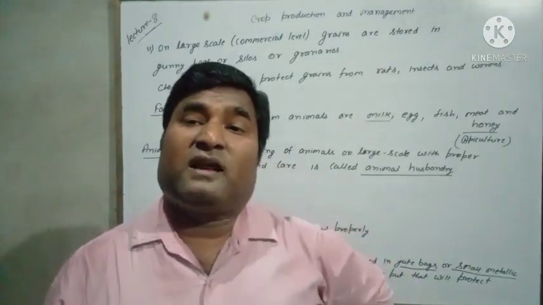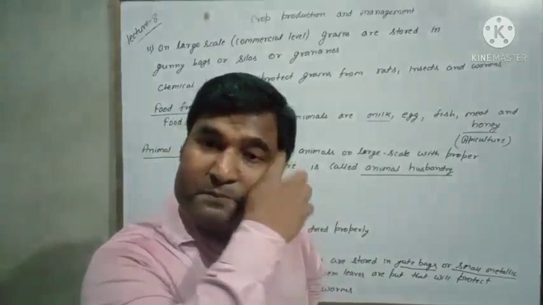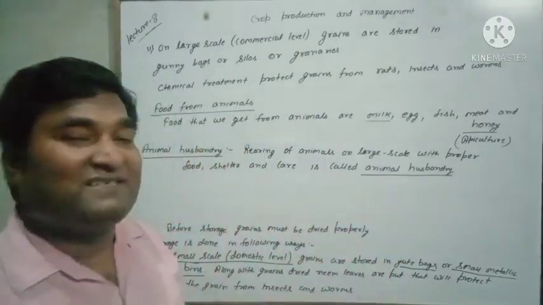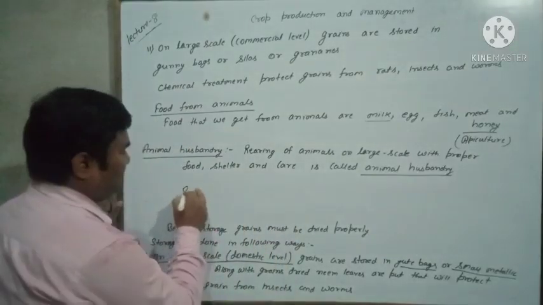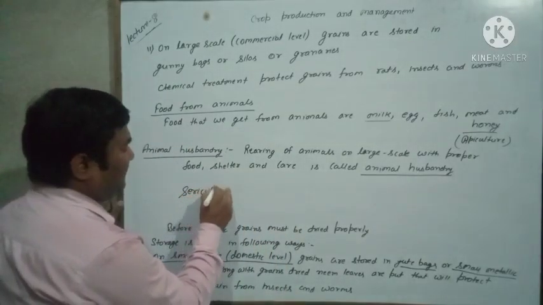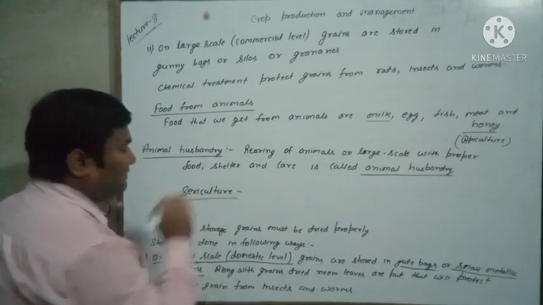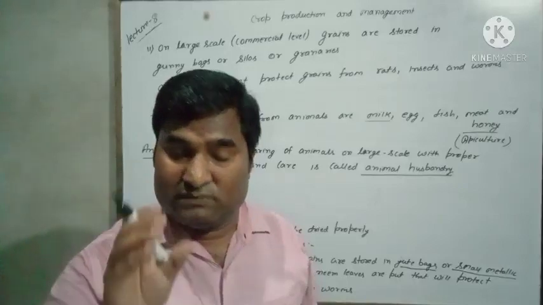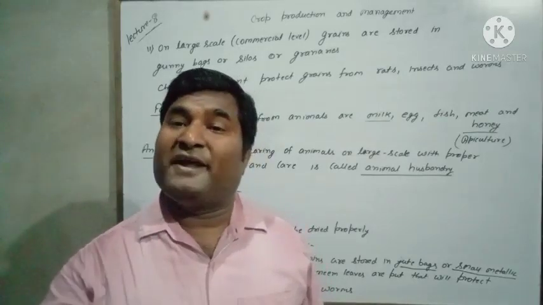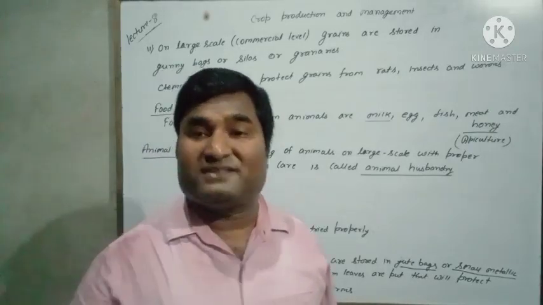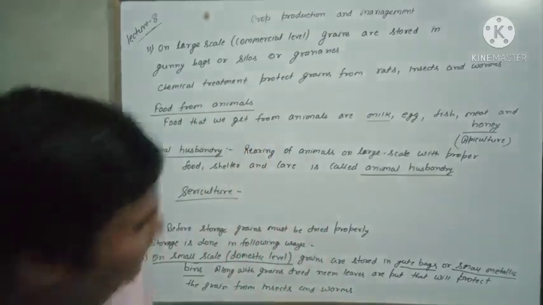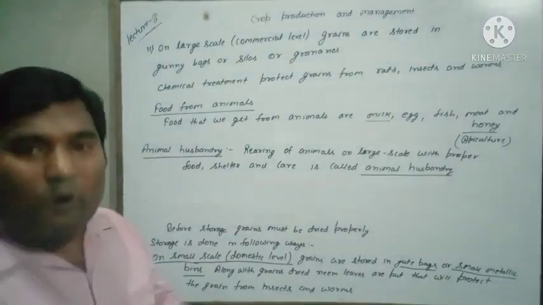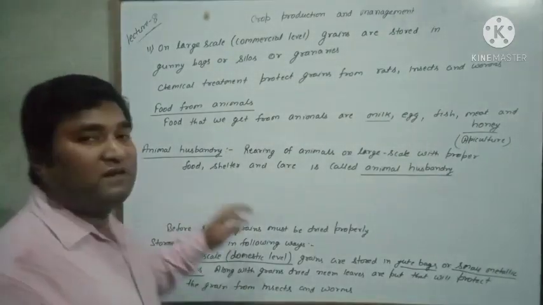You remember in class 7, in the chapter Fibre to Fabric, there is a term called sericulture. Sericulture, taking care of the silkworm for obtaining silk from it, is called sericulture. So these all have different names, but all together commonly it is called animal husbandry.